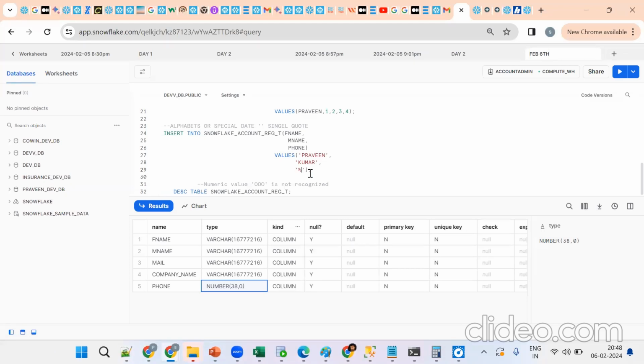Tell me it will work. No, it will not work. It will not work. Okay, see, it will not work. Okay, so get the point, sir. So it will not work. Okay, so what is the issue?